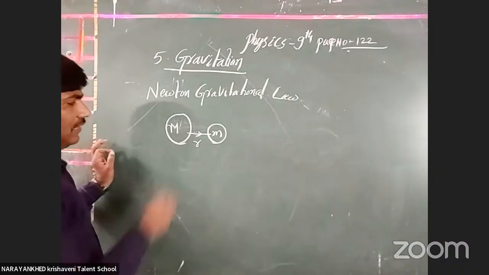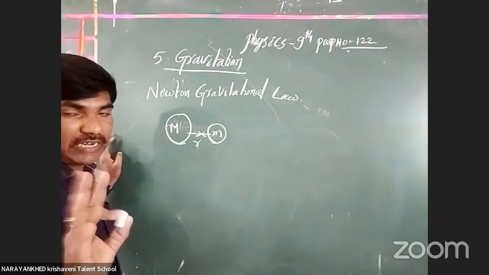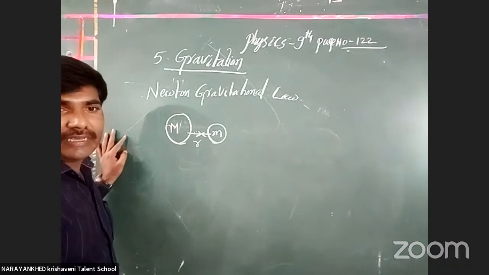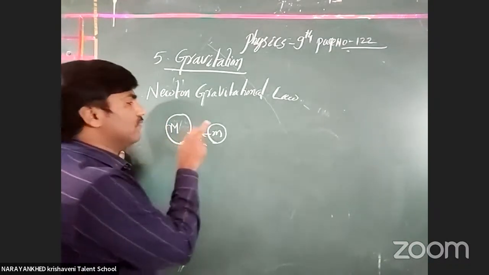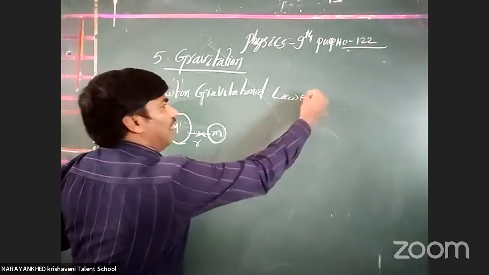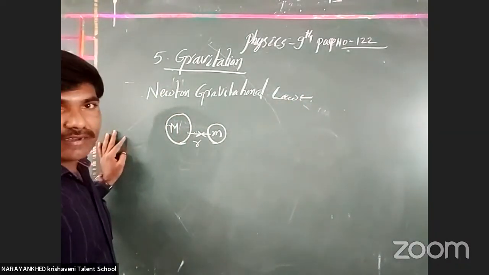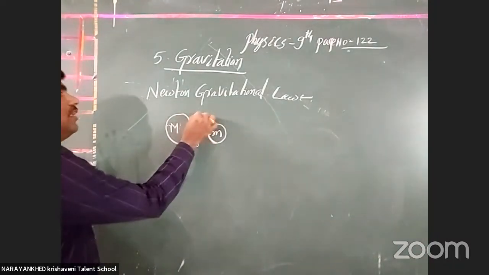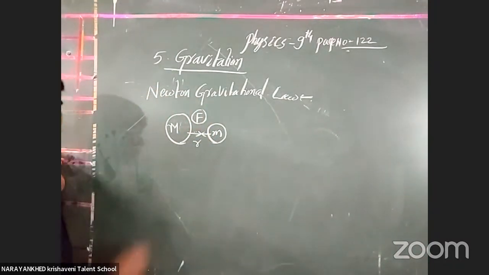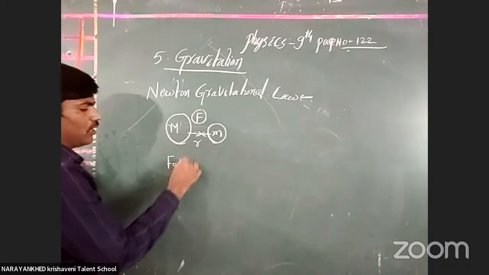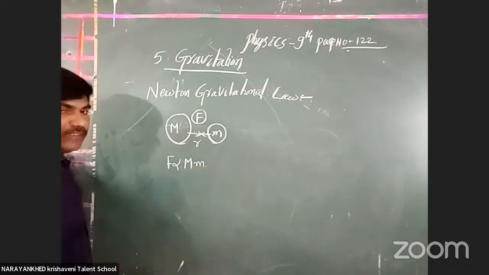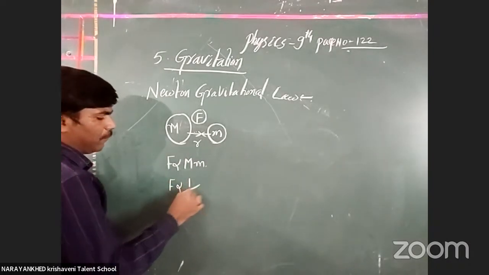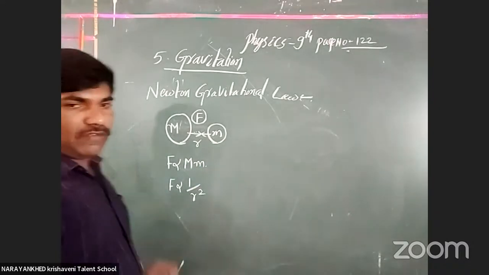Okay, now? Yes, it is an attraction force only. It does not contain repelling nature. Gravitational force is the attraction force only. Every two bodies in the universe, one is attracted with another one. Understood or not? Now, what is acting? The force is acting. F is directly proportional to the product of its masses. F is inversely proportional to the square of the distance between them.